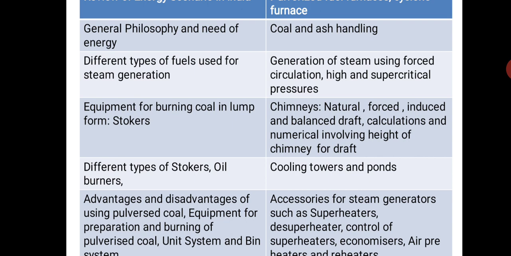Then cooling towers and cooling ponds. This heat rejection in the power plant is ultimately given to the ambient air through the cooling towers or cooling ponds. So this we will see. Again here you have got different types of natural draft cooling towers and forced draft cooling towers.